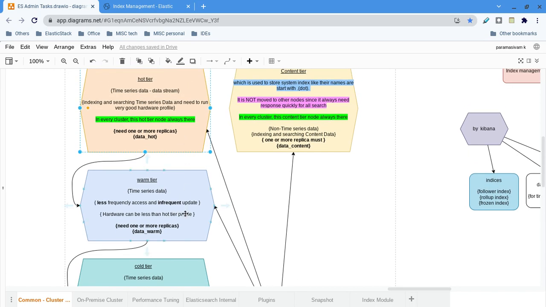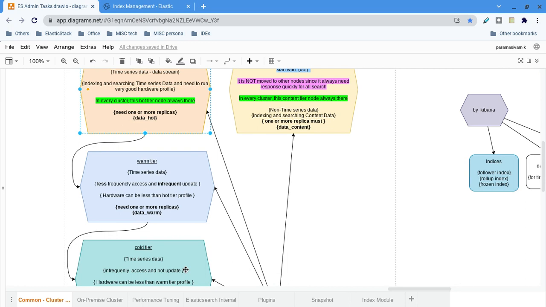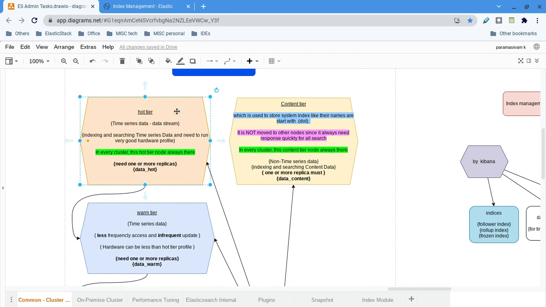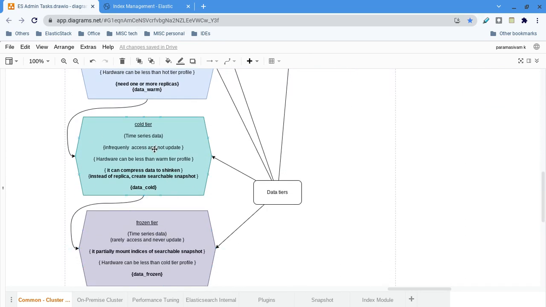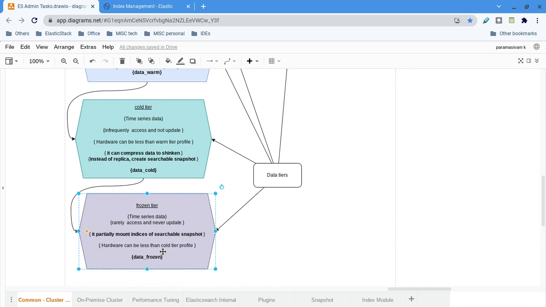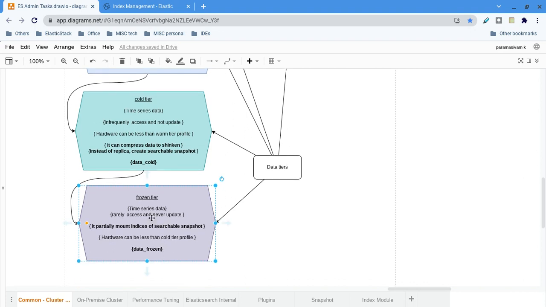Similarly, say CPU usage. Let's say you are accessing data from 3 weeks ago, very rarely. Then obviously that request will be forwarded to this machine, not this machine, so the other machine keeps performing other stuff. If your request is for very old data, it is forwarded directly to the frozen node. You will get the response very slowly, that's fine. Of course, you can also execute an asynchronous search.